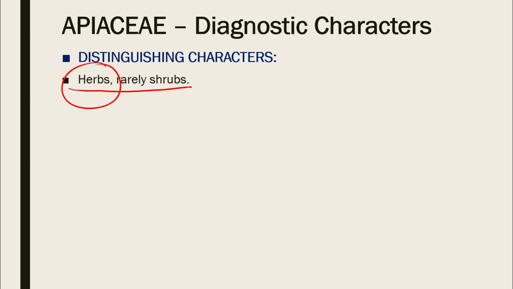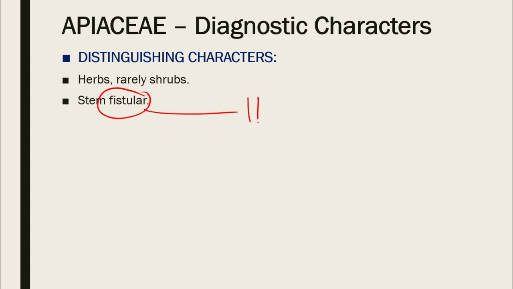Hopefully you would have understood or grasped this particular concept, what are herbs and shrubs. So plants of this family are herbs, and rarely shrubs, are found in Apiaceae. Their stem is fistular. Fistular is a term used for the hollow nature of the stem, the stem which is hollow from inside.